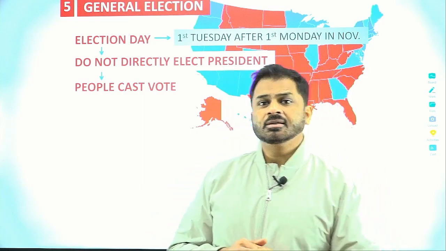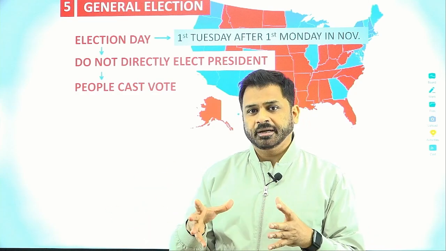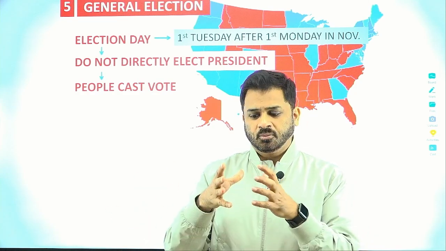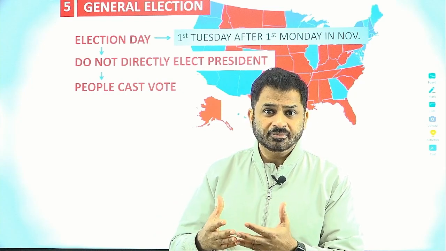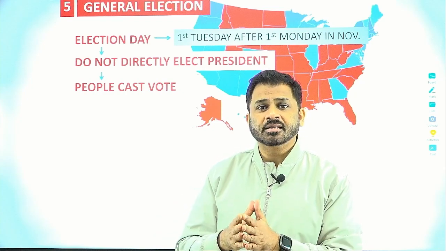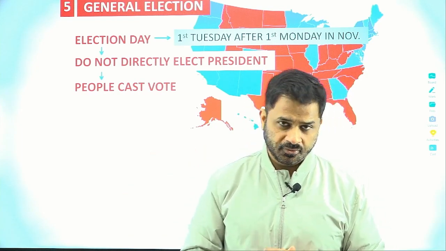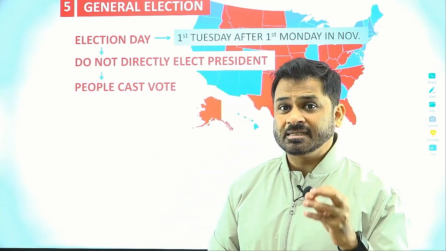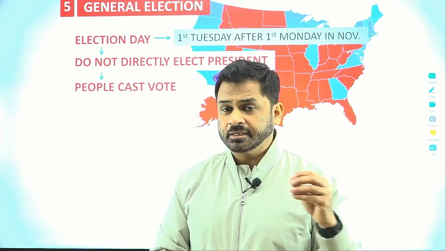What happens is that, let's talk about a particular state: the people have voted, and after the vote, one candidate has got a majority of the votes. Most of the states have decided that the winner takes all the electors from the state. Most of the states, that means 48 states in the US and Washington DC.